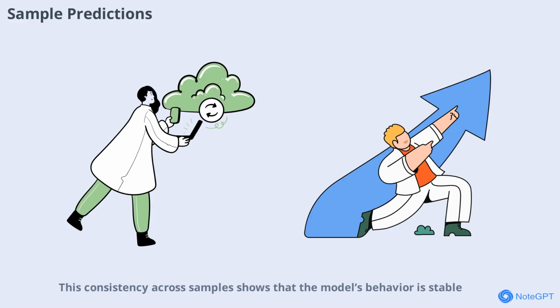This consistency across samples shows that the model's behavior is stable, but also confirms that its accuracy is limited. Improving the model's predictive power will require addressing the underlying capacity and training issues.